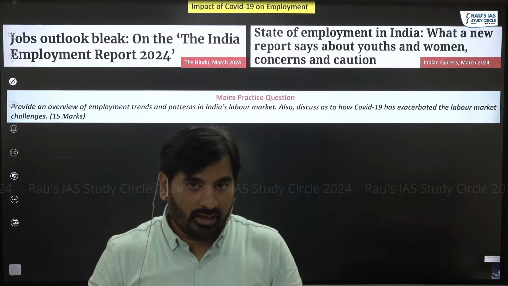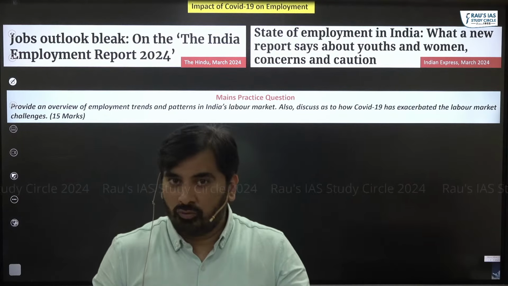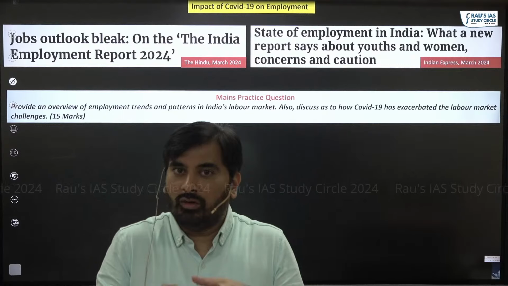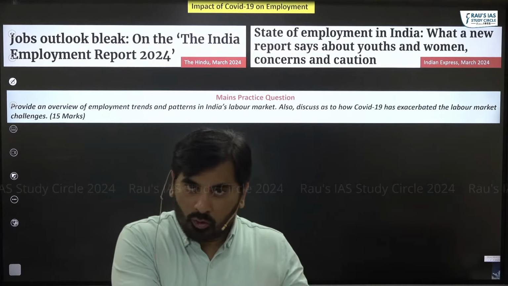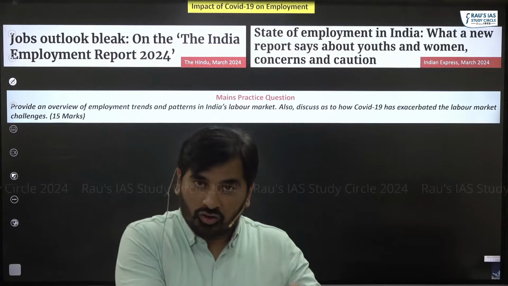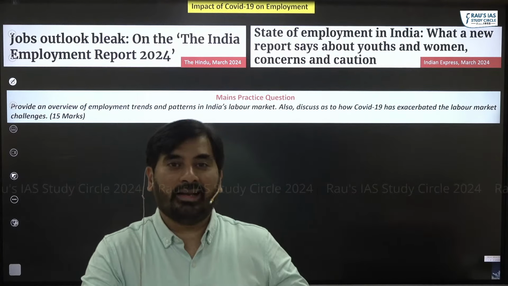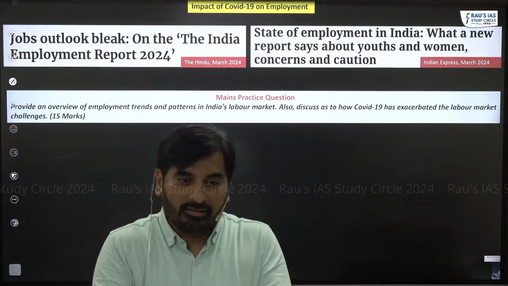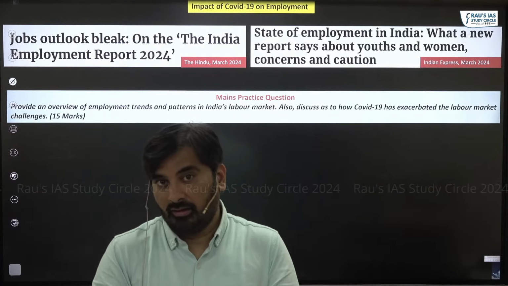Second, it highlights that whatever limited progress and achievements we were able to make in employment prior to COVID, that progress has been lost because of COVID-19. That is why it says COVID-19 is a major watershed.